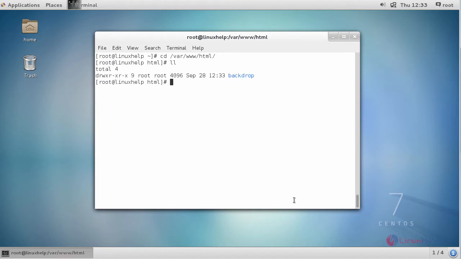You can see a Backdrop directory. Next, provide owner permission and file execution permission for your Apache root directory, followed by the subdirectory Backdrop.